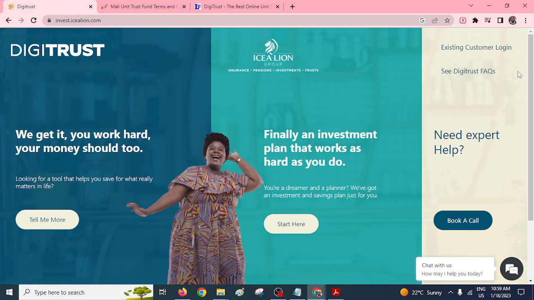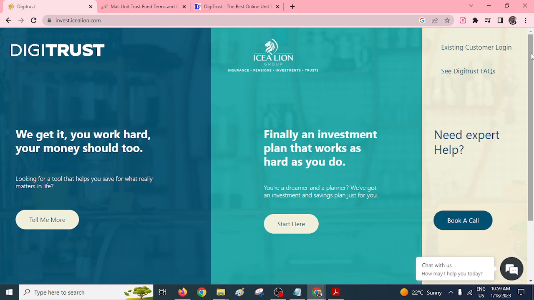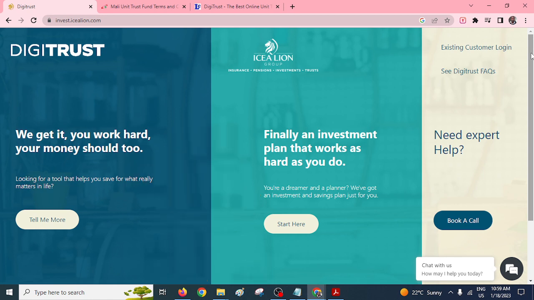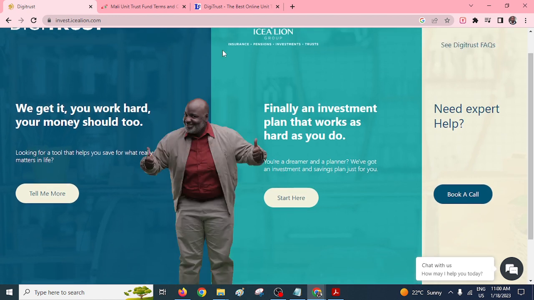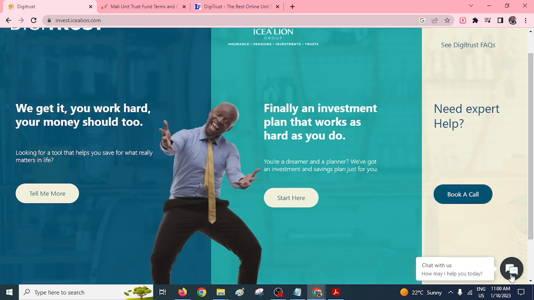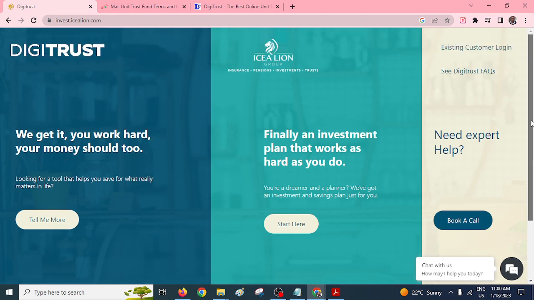As you can see, I've already opened this website. I use it, and I can guarantee you that it's the best unit trust fund platform that you can use. The good thing is that it also has a lot of documentation on the website here. If you need some kind of expert help, you can always book a call. There's also a chat service where you can chat with someone in real time, right?